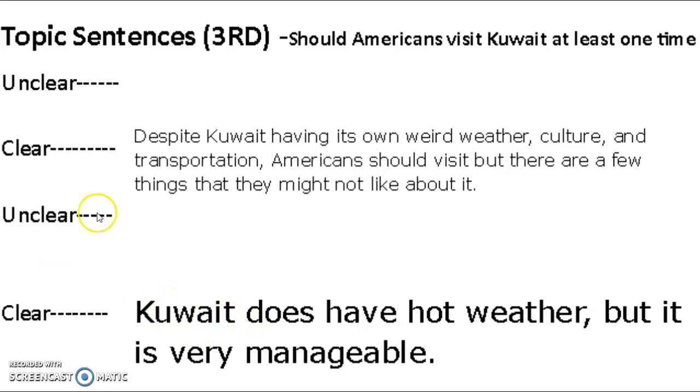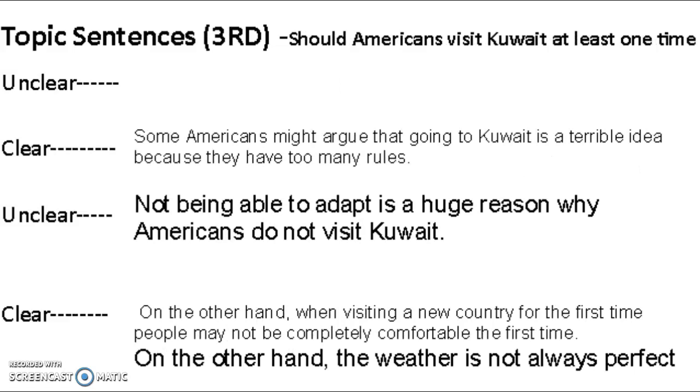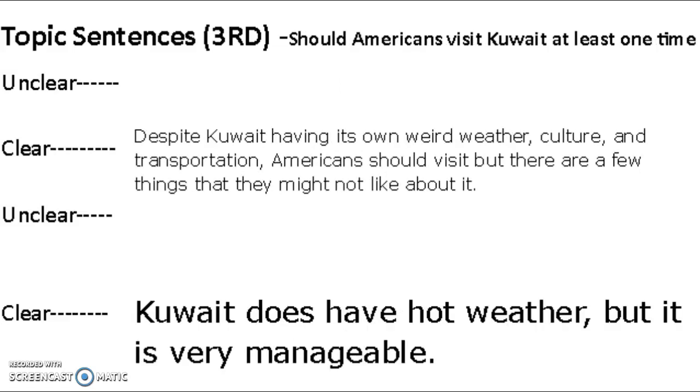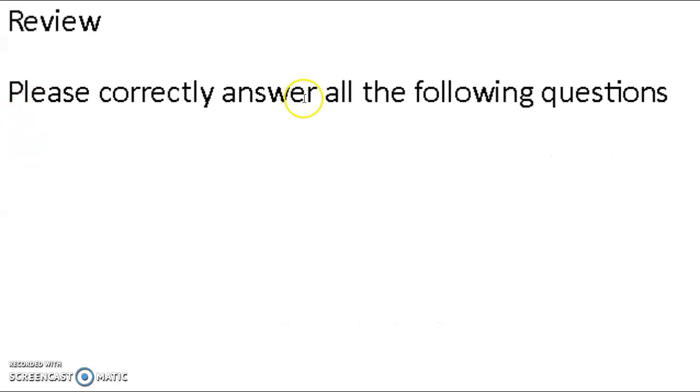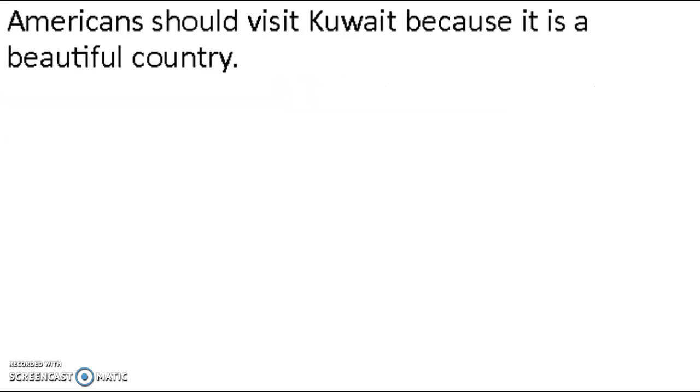What I loved about all these different examples, and go watch these again, is that they have been written in so many different ways, and so this gives you a lot of different ways that you can write your topic sentences. And all the clear ones were very clear. Even the ones that were unclear, you should know how to rewrite them to make them clear. So we're going to move on to some review. I'm going to give you some sentences with questions. Please answer them all correctly.